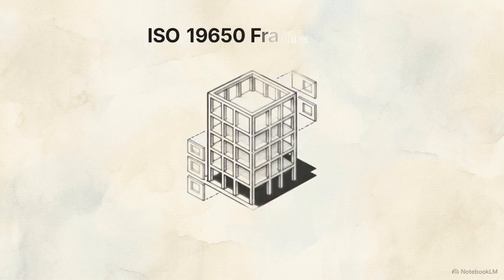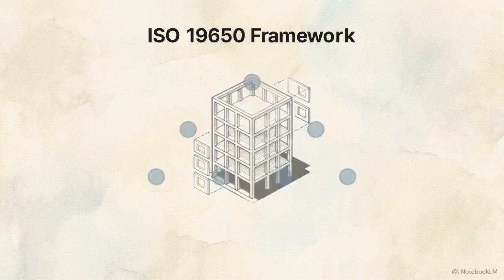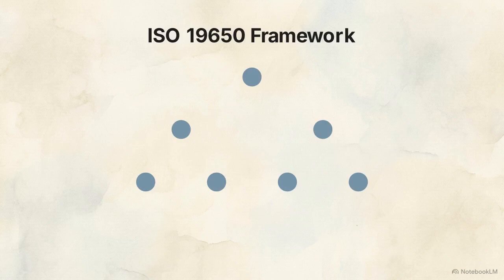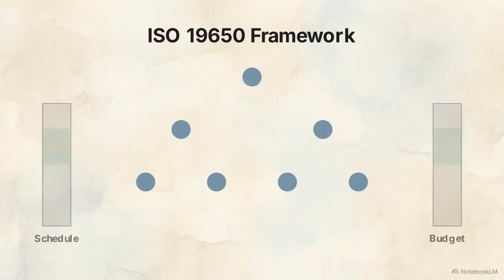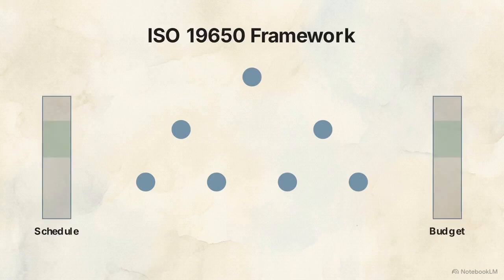Look at this ISO 19650 framework. The geometry dissolves, revealing what BIM actually is: a strictly structured, information-driven network. When verified data routes safely down this decision tree, operational risk drops. Information flow dictates if a project survives schedule and budget constraints.